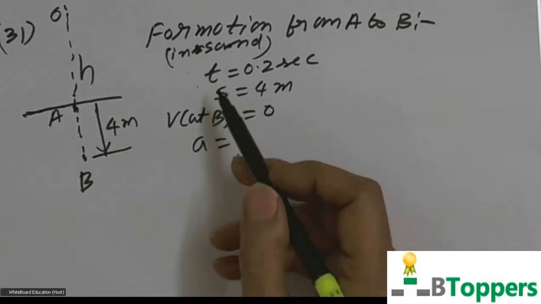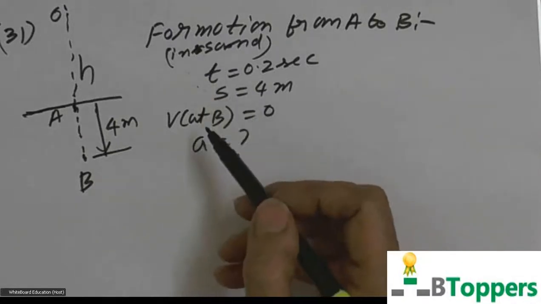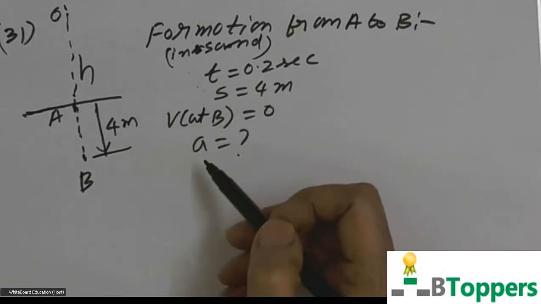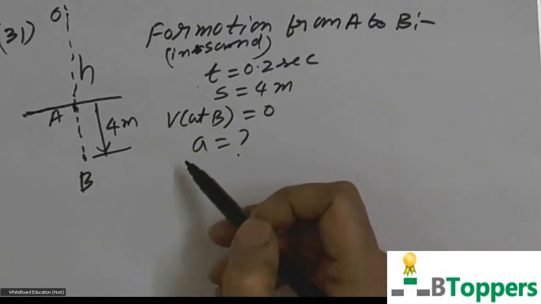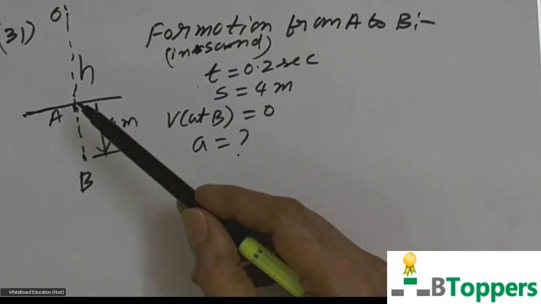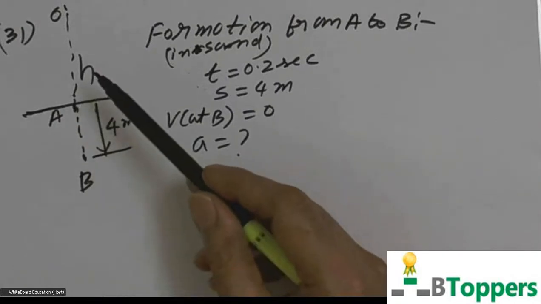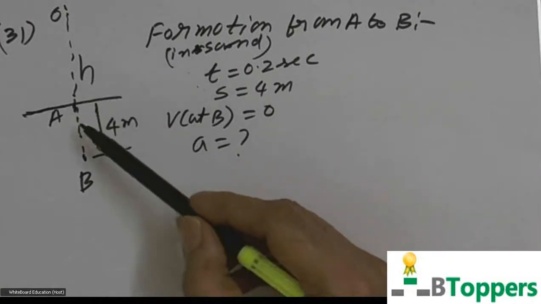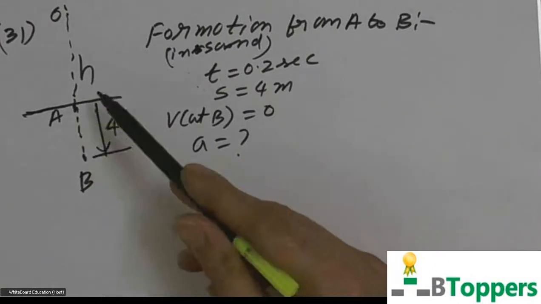You can observe that you know the values of time t, displacement s, and final velocity for motion inside the sand from A to B. You are asked to find acceleration here. You are not given the velocity. To find velocity, you should know the h, which is not given in the problem. You are not given the velocity, and you are not asked to calculate the velocity.